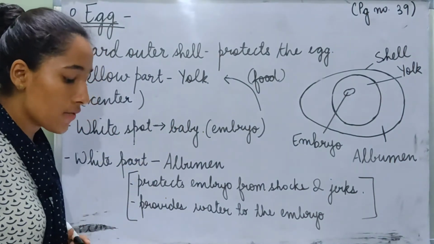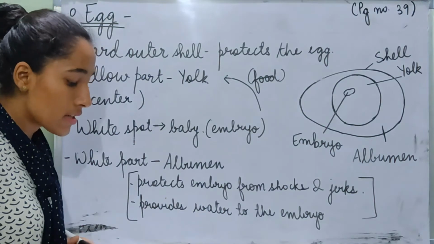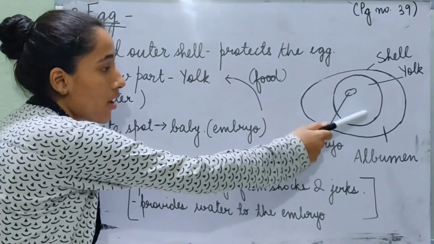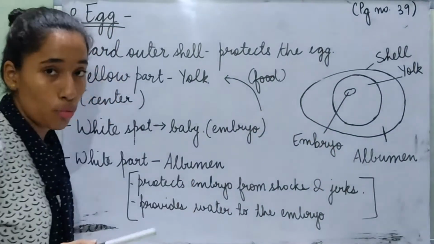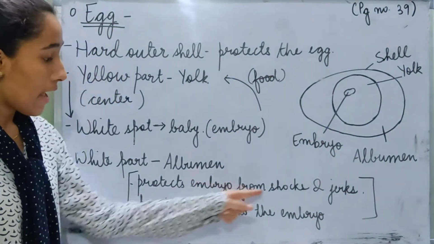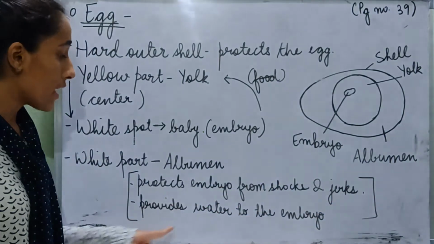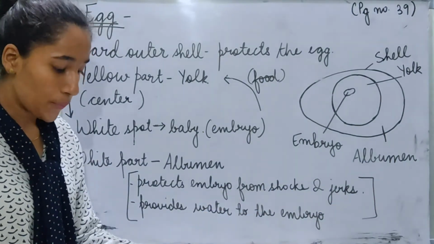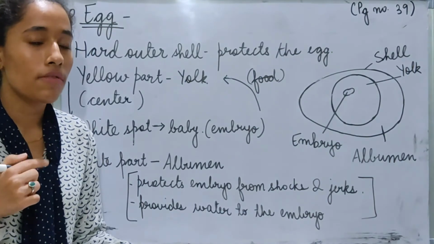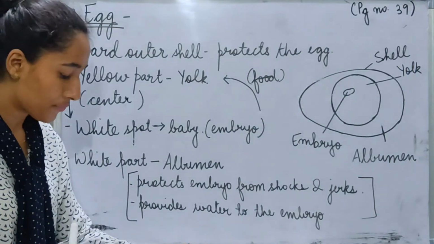The white part of the egg called albumen surrounds the yolk. The albumen protects the embryo from shocks and jerks, and it provides water to the embryo. So the embryo gets its food from the yolk and water from the albumen.